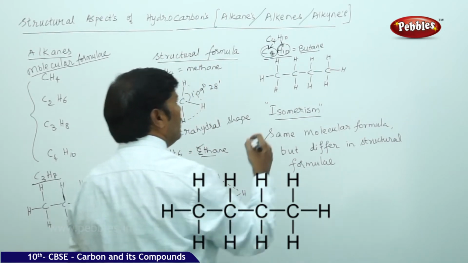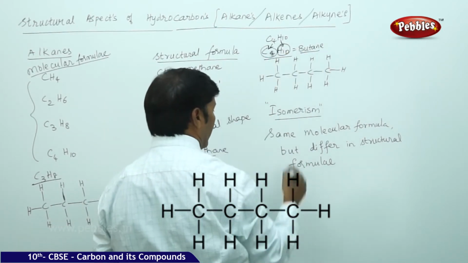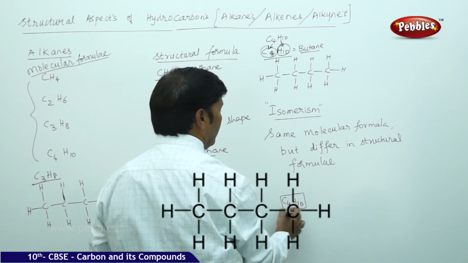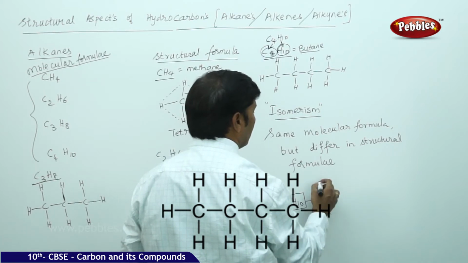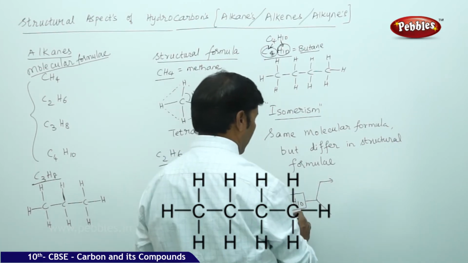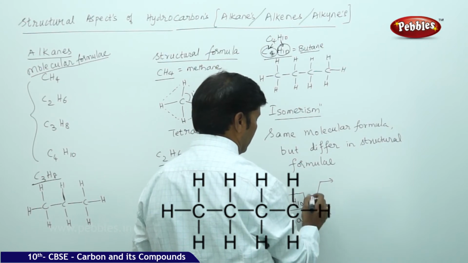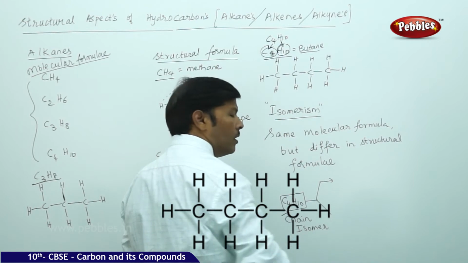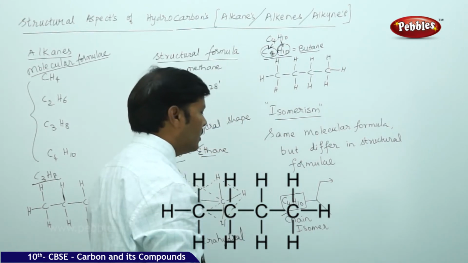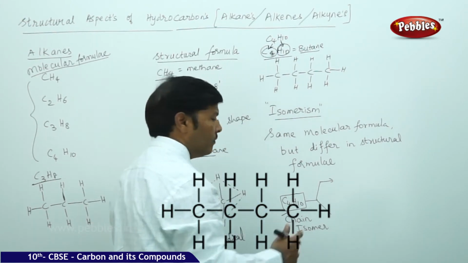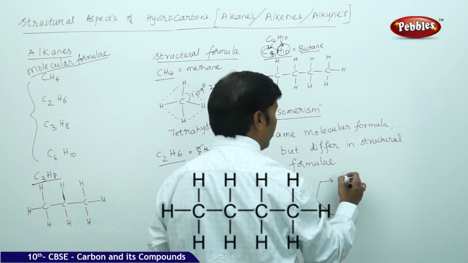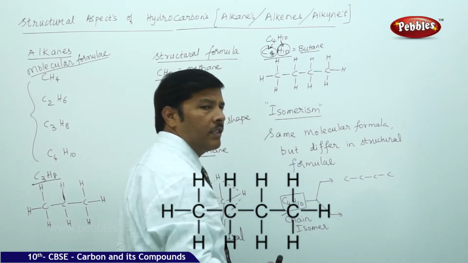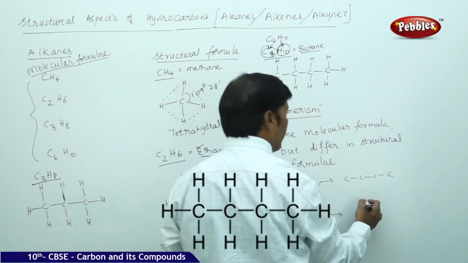For example, for alkanes, if you take butane, C4H10 is butane. It can give two different types of isomers. One is the chain isomer. What are chain isomers? A pair of isomers which differ in straight chain or branched chain. So C4H10 can be written in two different formats, 1, 2, 3, 4. This is a straight chain. If it is a branched chain, it can give one branch like this.